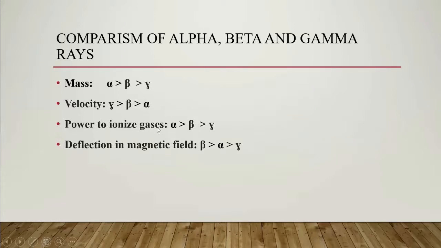Power to ionize gases: alpha has the maximum power to ionize gases, then beta, then gamma. Deflection in magnetic field: as beta is lighter and negatively charged, it has maximum deflection in a magnetic field. So beta, then alpha, then gamma. Gamma is neutral, so there is no deflection.